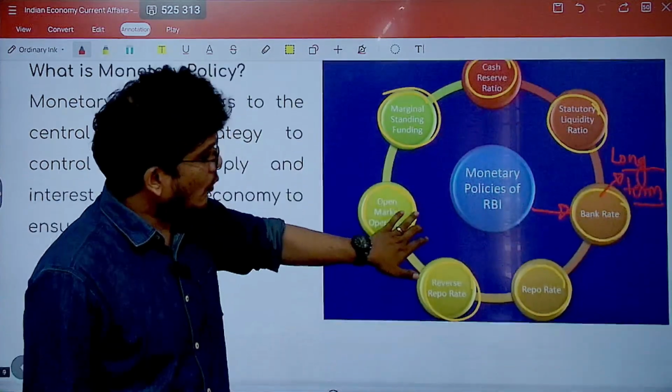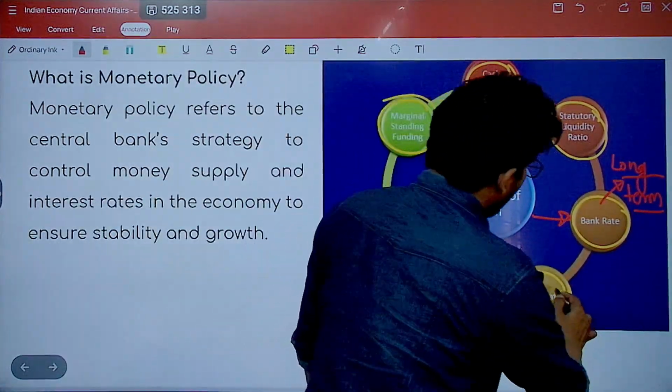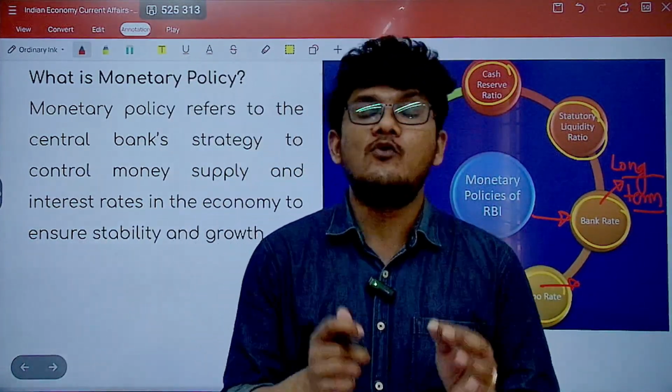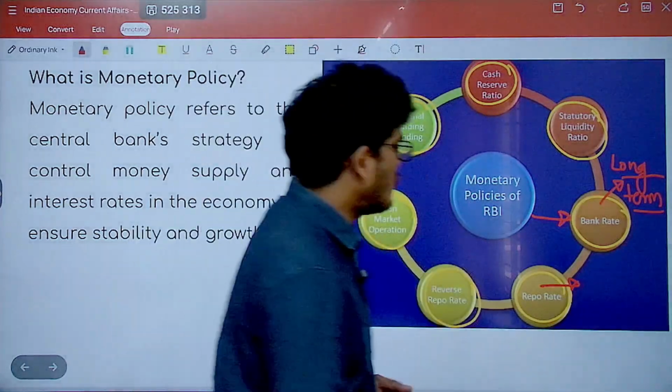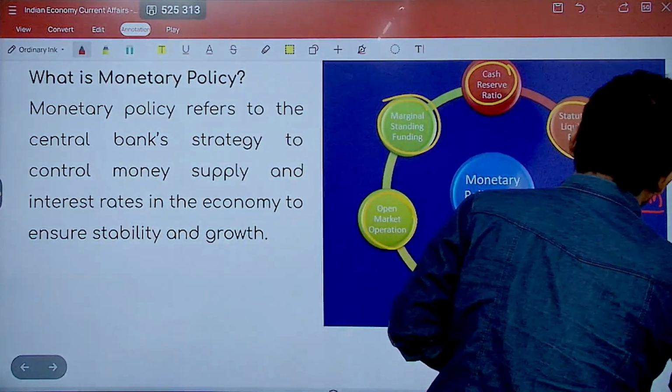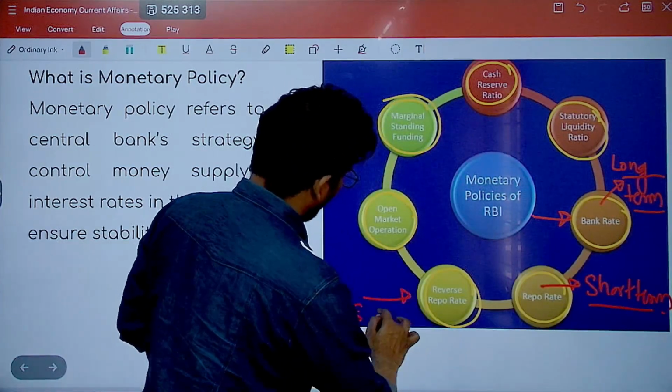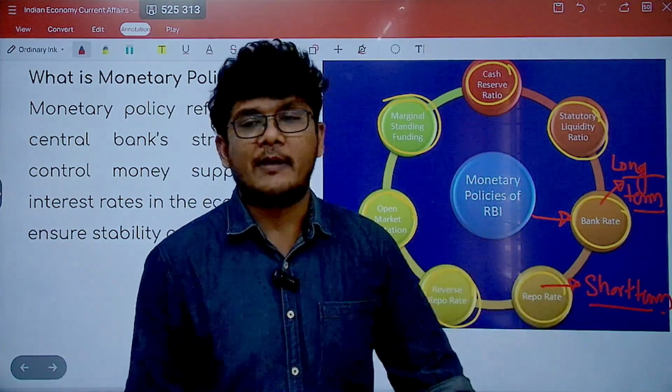So what is repo rate? Repo rate is the rate at which the RBI gives loans to the scheduled commercial banks for short term. So this is for short term. Now, reverse repo is also for short term, but how is it different from repo rate?